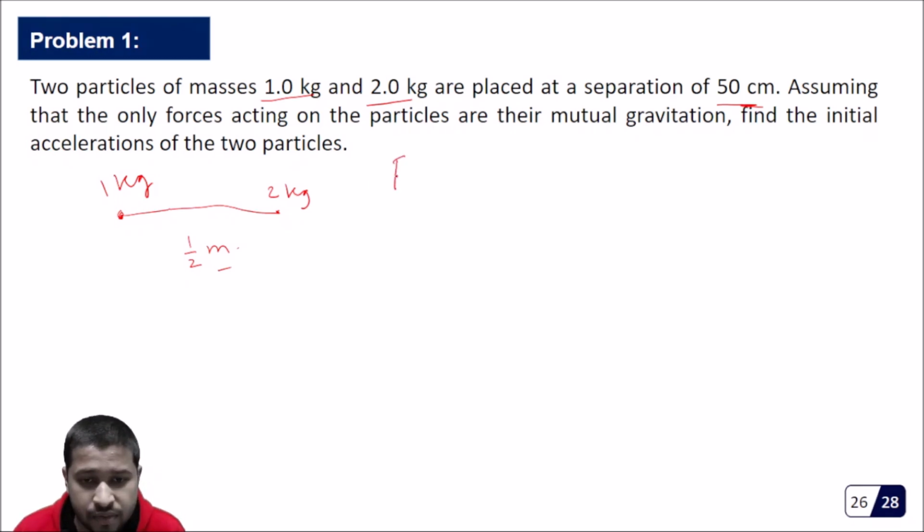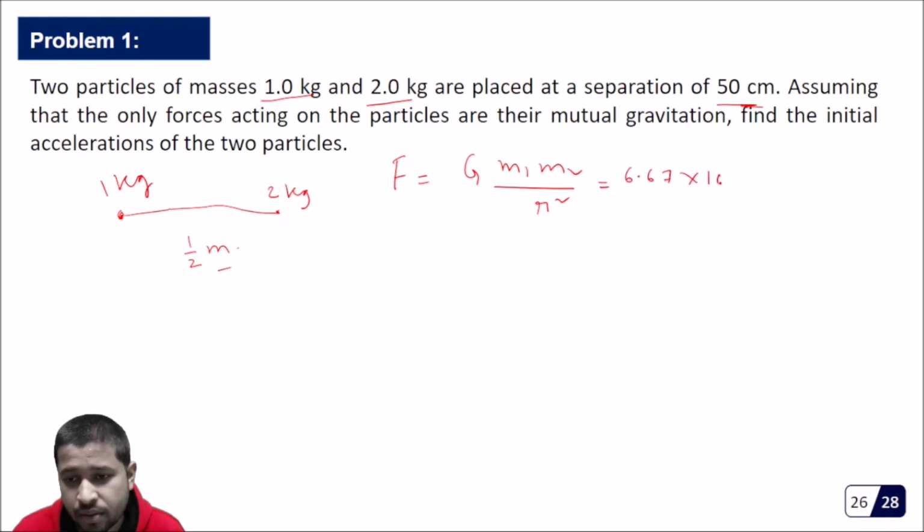Now we know that the force is equal to G m1 m2 by r squared. You can do along with me. G is 6.67 into 10 to the power minus 11. The masses are 1 into 2 divided by half squared.